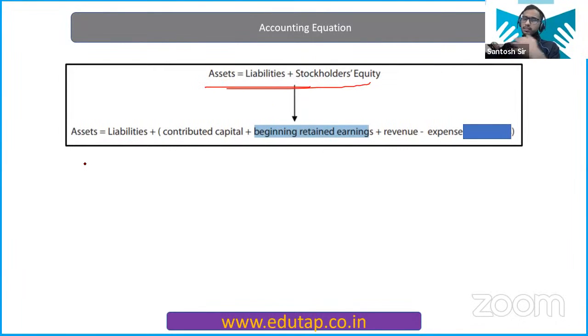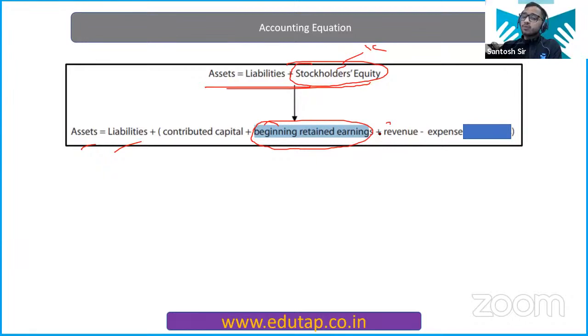What is the modern way? This is the beginning of the modern way. Now asset is equal to liabilities plus stockholders equity. This is capital basically. Now this capital also includes your previous year profits as well, because that is the part of the owners, right? Owners have the right on that previous profit. So we call it beginning retained earnings.